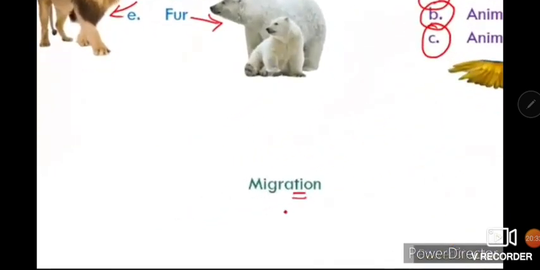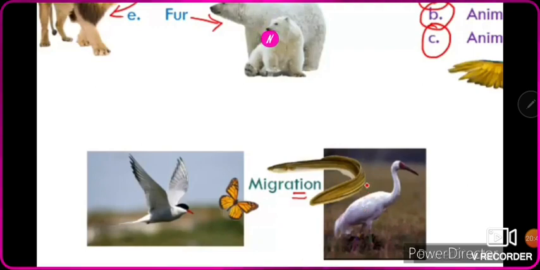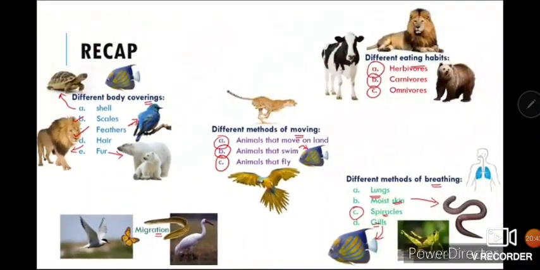Next, the last topic is migration. Migration is simply animals moving in groups. They always move in groups from one place to another in search of food, shelter, or to cope with the climatic conditions. So this was all about it.